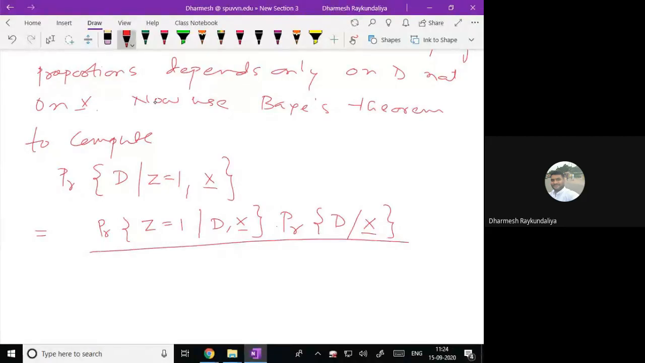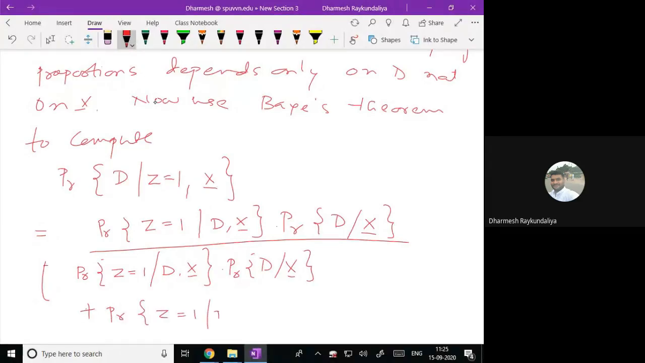डिवाइड बाय क्या होगा? Probability that z is equal to 1 given d x bar into probability that d given x bar, plus क्या होगा? Probability that z is equal to 1, but कौन सा सैंपल है जो नॉन डिजीज है उनका? तो d bar x bar into probability that d bar given x bar. ठीक है, ये होगा.